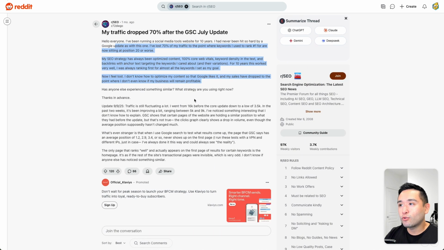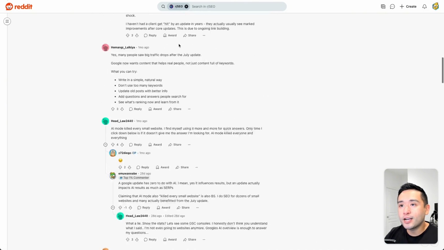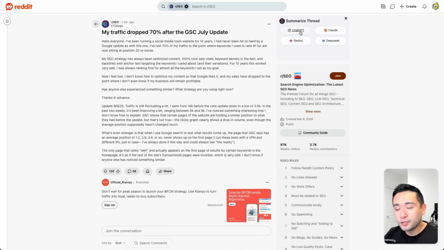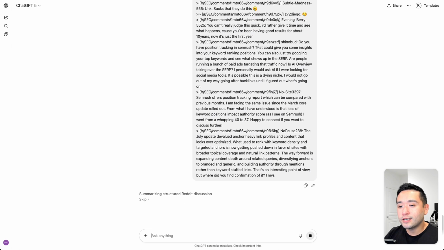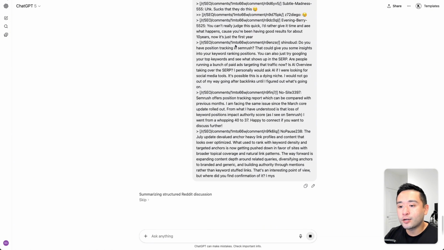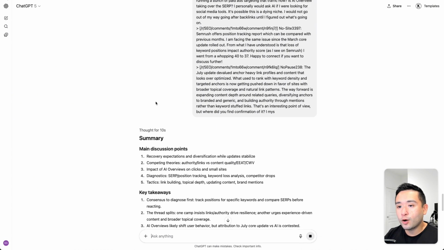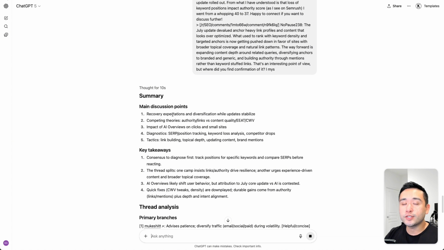So that's why Keywords Everywhere added this brand new widget on the top right hand side. So now we could use ChatGPT, Claude, Gemini, and DeepSeek to summarize this entire Reddit thread in seconds. Now for this example, I'm going to use ChatGPT. So I'm going to click on ChatGPT, and now ChatGPT will analyze the entire Reddit thread and provide us with a full summary. Okay, here we go. Also, keep in mind that you can use the free version of ChatGPT as well.